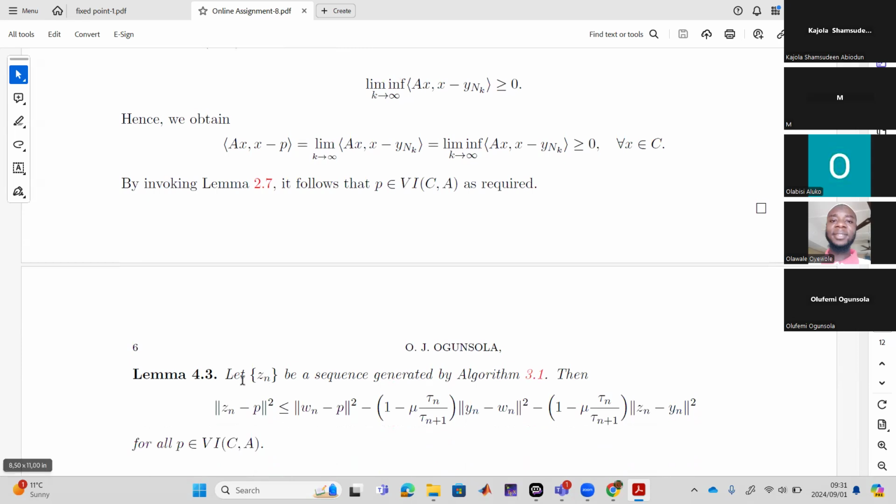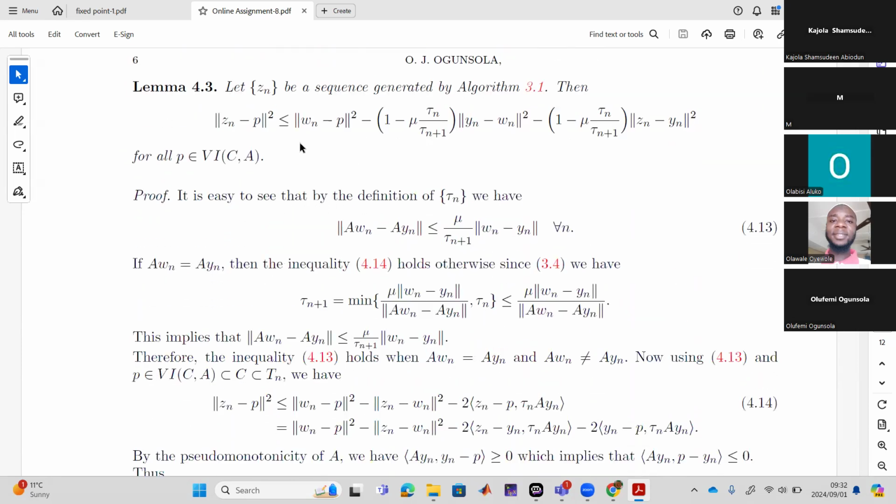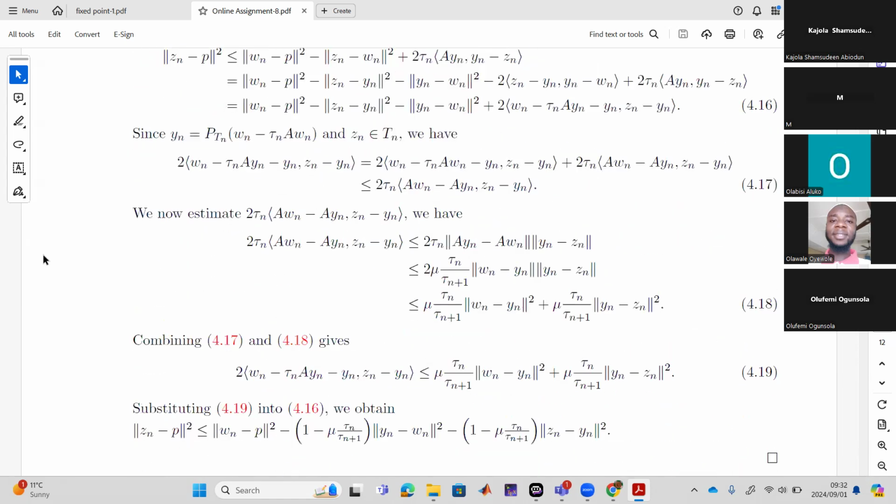Even this one is part of the boundedness, but then we put them all together, so I separate it, so that we get that z_n in the sequence will satisfy this inequality. So this is what we have done here, and it satisfies it for all points, every point in the solution set. Take any point in the solution set, then z_n will satisfy this inequality. So that one we spoke about as well.